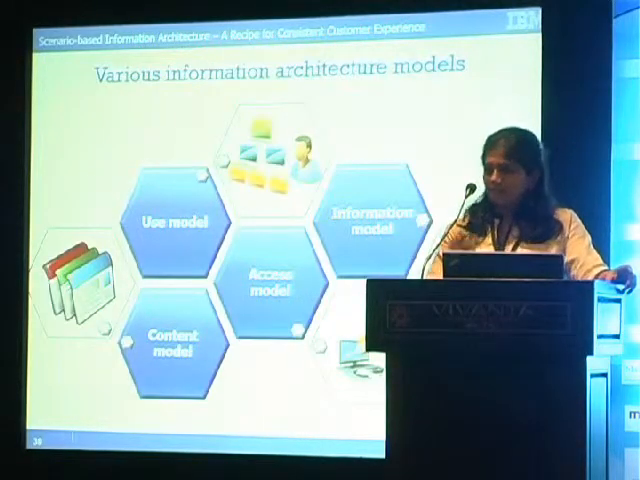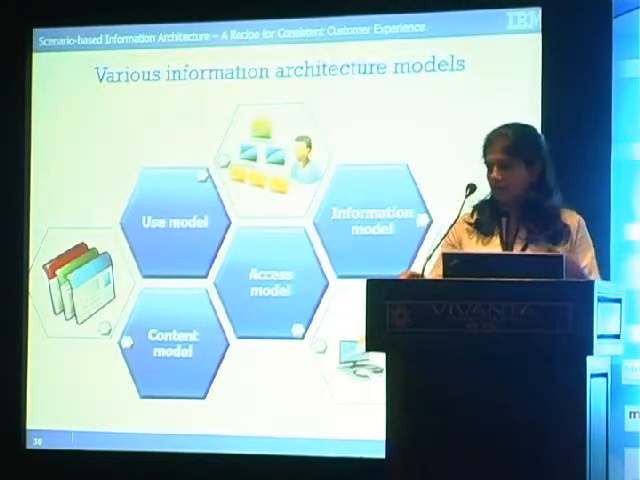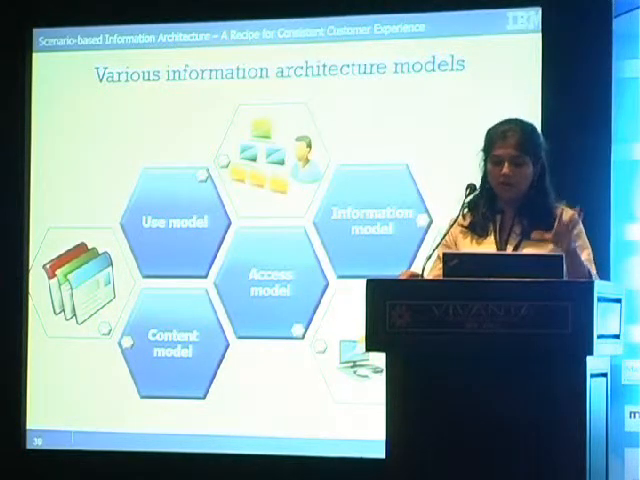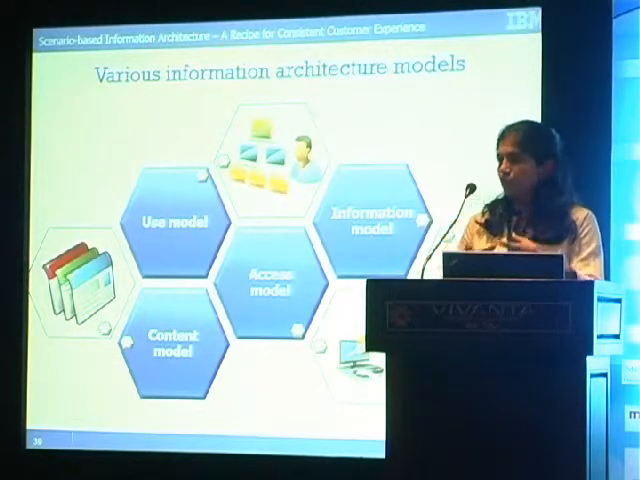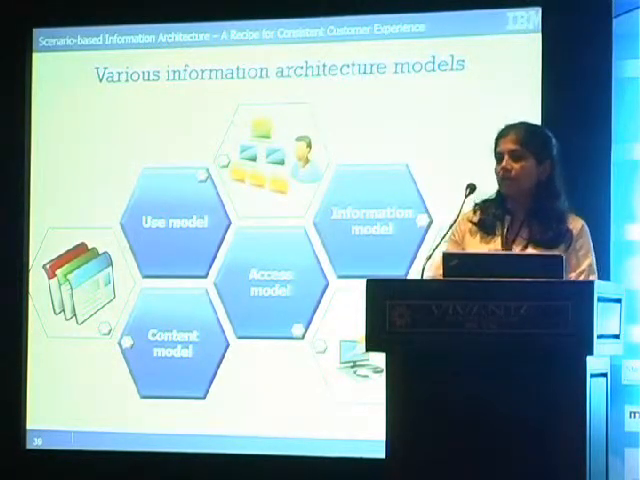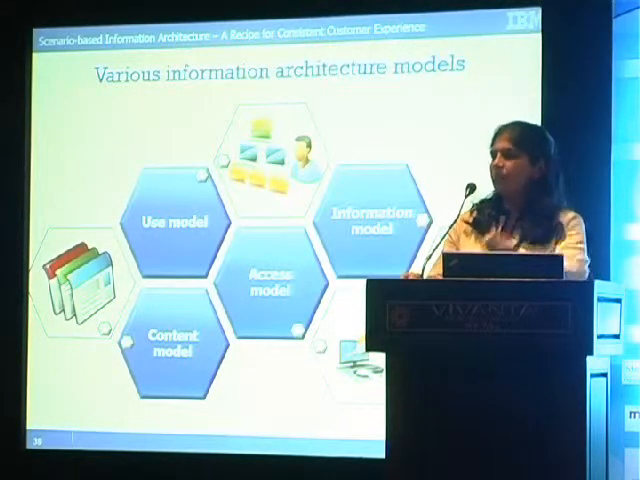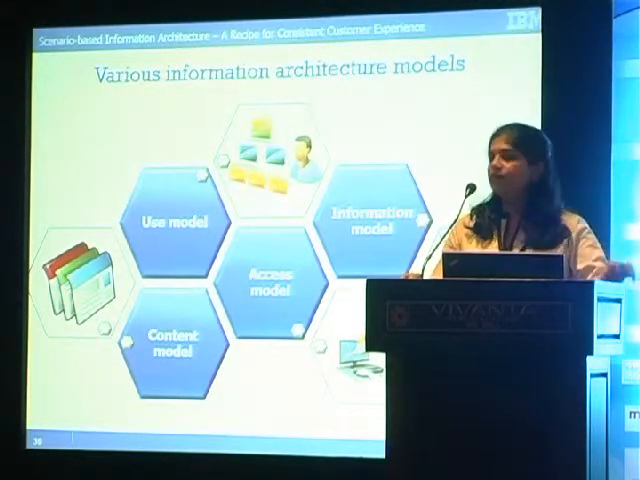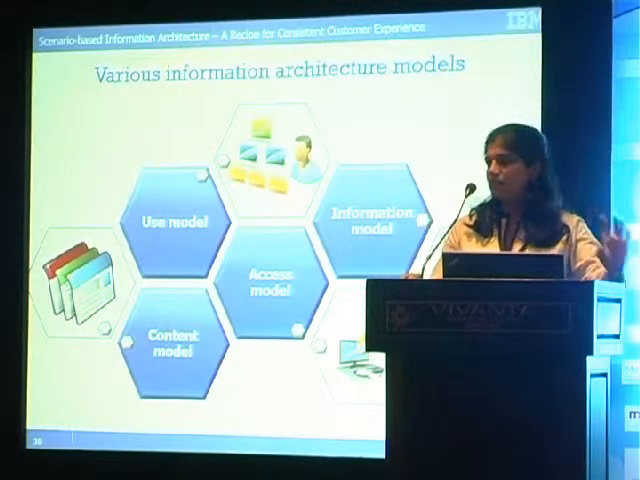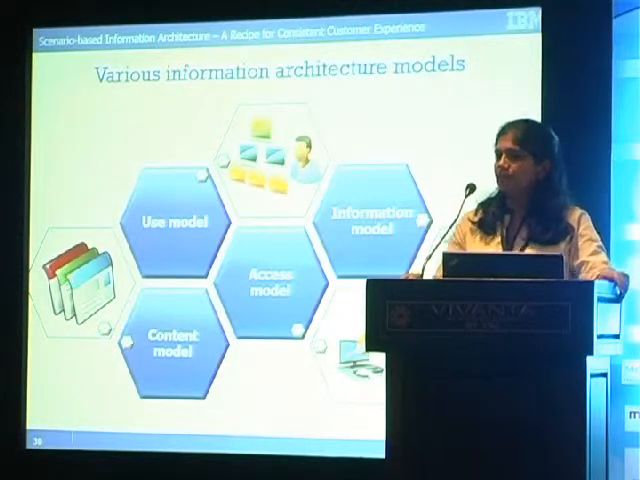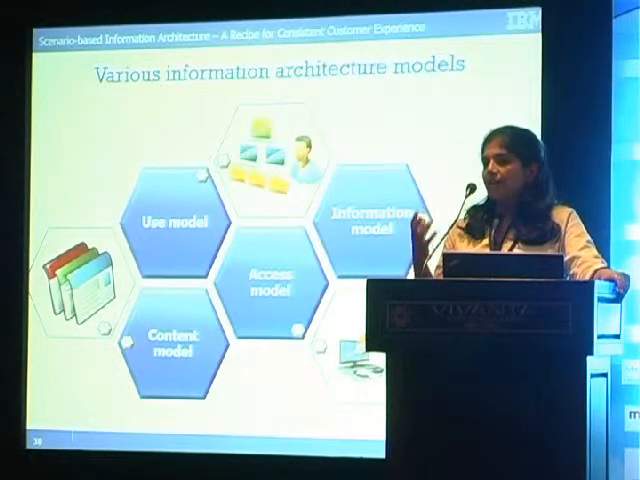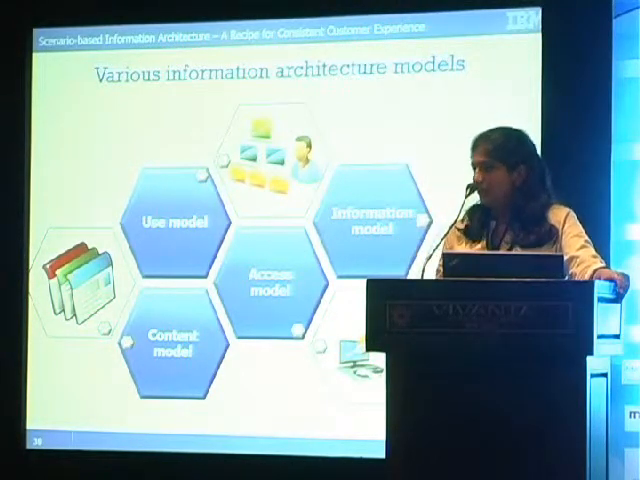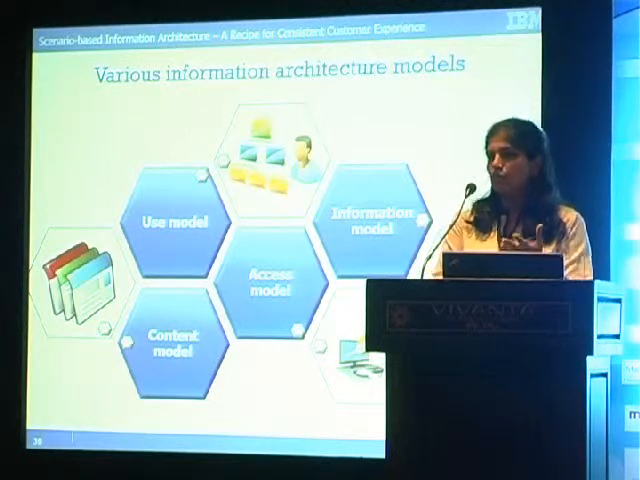There are various types of information architecture models. You have use model, content, access, and information model. We'll not get into details of these. What we are going to focus on here is we want to create a topic-based output. So we're going to create a data map which is based on the use model. A use model uses your scenario-based information to end up creating a topic structure or a TOC, and in our case we are going to look for a data map.